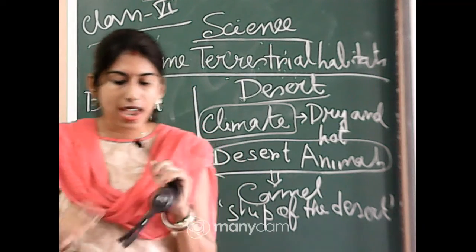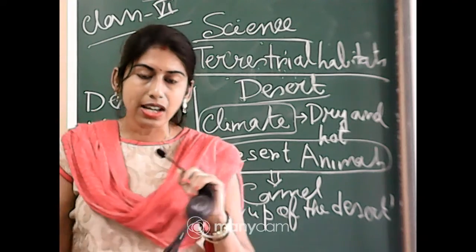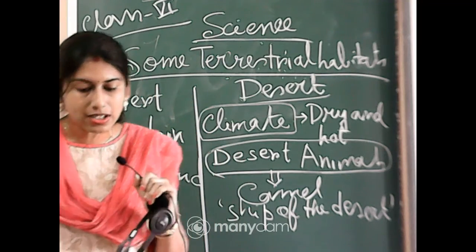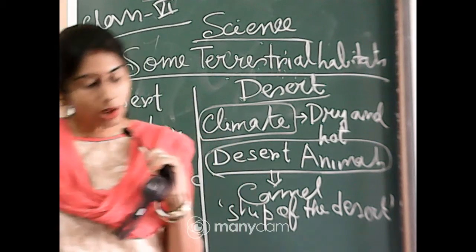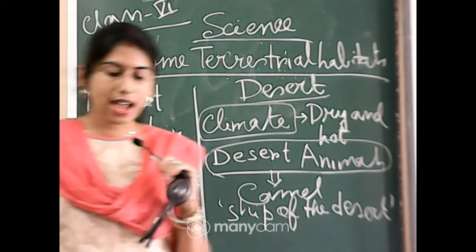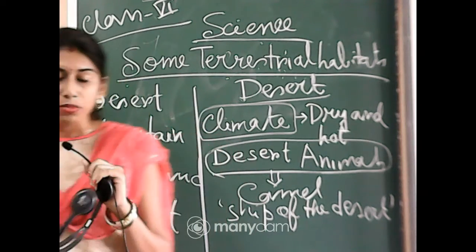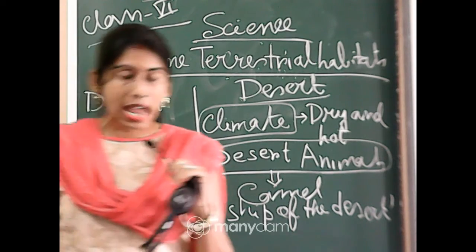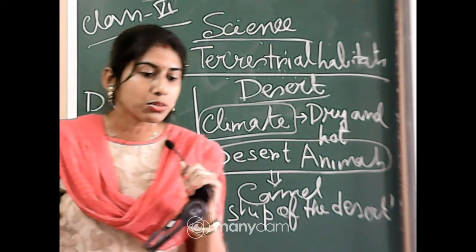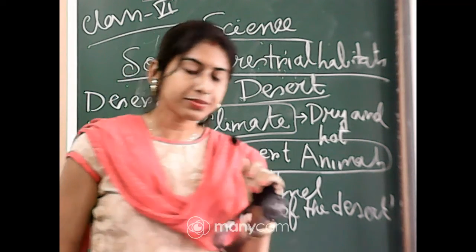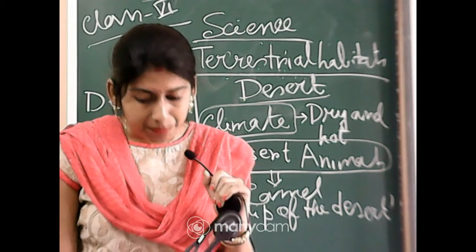Third point is that it drinks a very large quantity of water and can store it in different parts of the body. Fourth point is that they can live many days without drinking water, for about 2 weeks. They excrete very little water through urine, and they sweat very little.